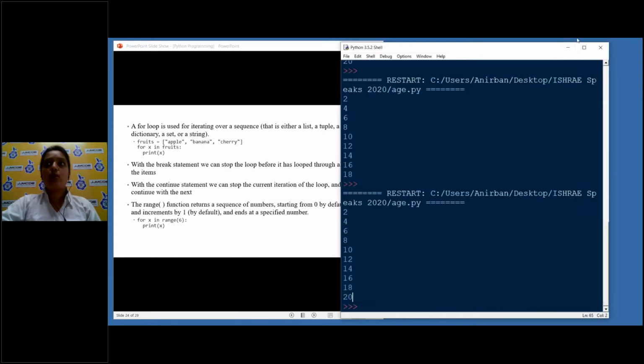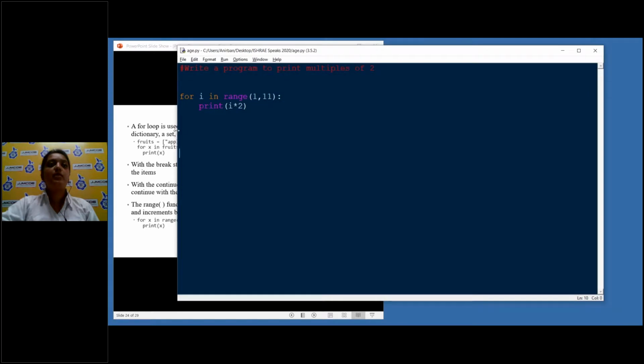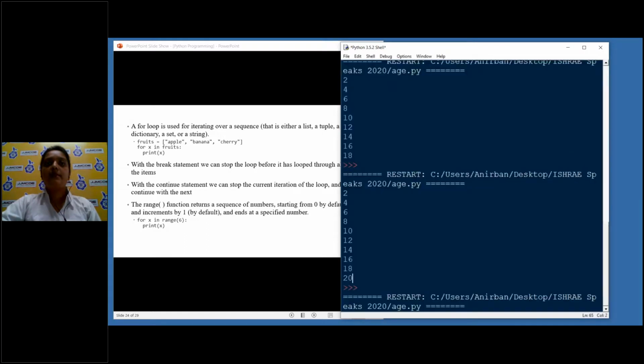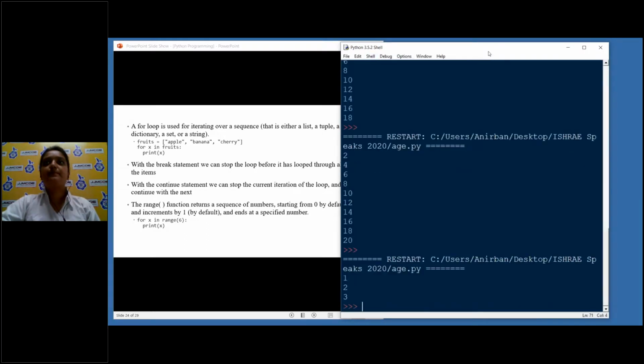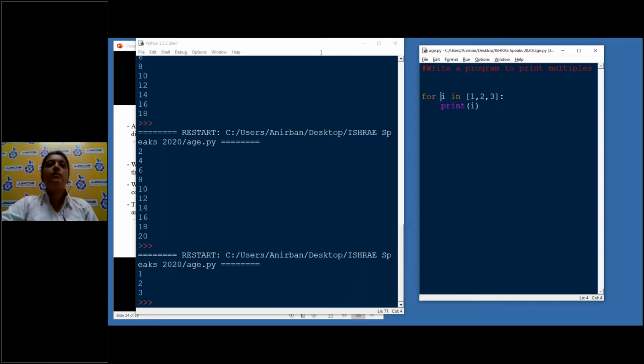Because of time constraints, I'm not explaining many other things, but for i in range, for can also be used with a list. So suppose I write for i in the list 1, 2, 3, and I print i. So i will now take the value of 1, 2 and 3. Now if I run, I'll get 1, 2, 3, and this is nothing but the values that are in the list. So i takes the value of 1, 2, and 3 accordingly. So this was all about the for loop.